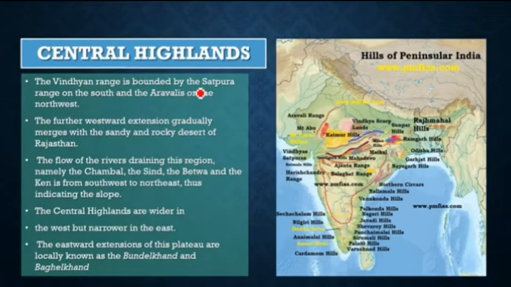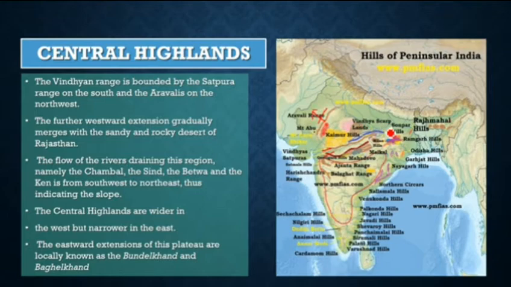The Vindhyan range is bounded by the Satpura range in the south and the Aravalis in the northwest. You can see here the Vindhyan range, Satpura, Aravali range here. The further westward extension gradually merges with the sandy and the rocky desert. If you still go west, it is the desert.